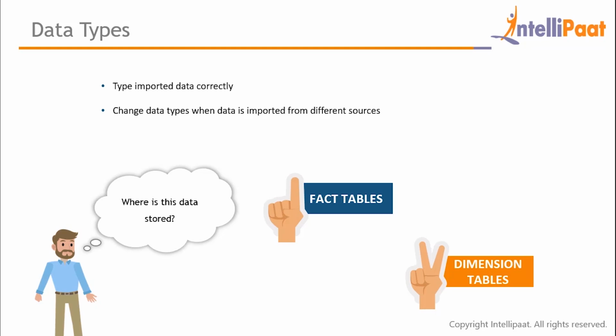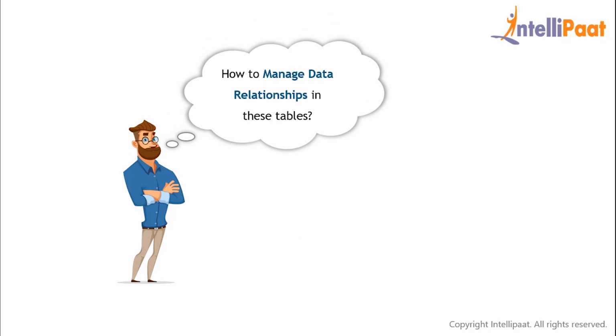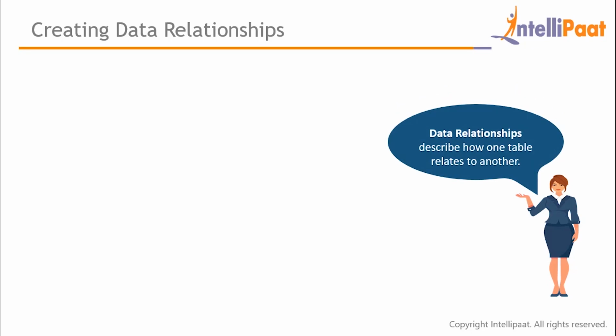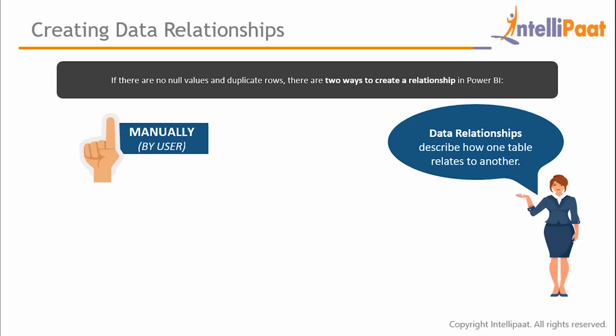Now when we talk about tables, it is a sure thing that there will be data relationships, right? How can we manage them? Now don't we think before managing them, it is necessary to create them in the first place? So if there are no null values and duplicate rows in those fact and dimension tables, you can create data relationships. And there are two ways to do that in Power BI. Either you can do it manually, or you can use Power BI's inherent auto detect feature. What happens in the auto detect feature is that Power BI traverses through your data directly and finds potential data relationships and creates them on its own.